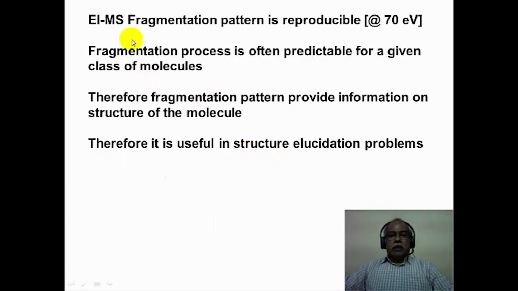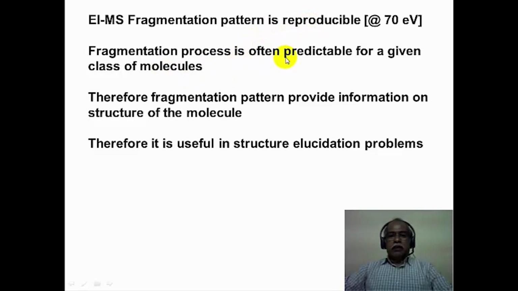As I mentioned earlier, the electron impact ionization mass spectrometry fragmentation pattern is a reproducible one if it is carried out under controlled condition, typically at 70 electron volts of energy of the electron beam, which is the excitation beam. Now, if the molecular fragmentation pattern is reproducible, then one can actually create a library of fragmentation patterns of various types of molecules, and this fragmentation pattern being a fingerprint kind of a system, it is easy to identify unknown molecules and correlate them with the known fragmentation pattern.